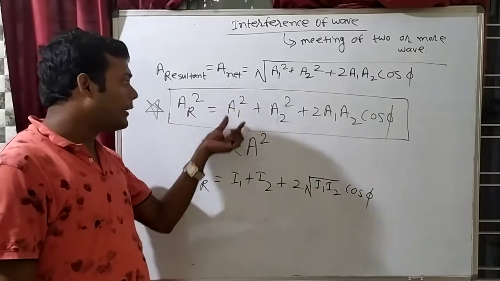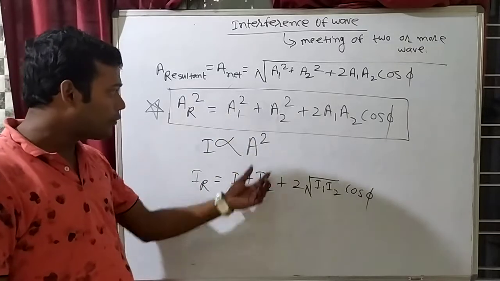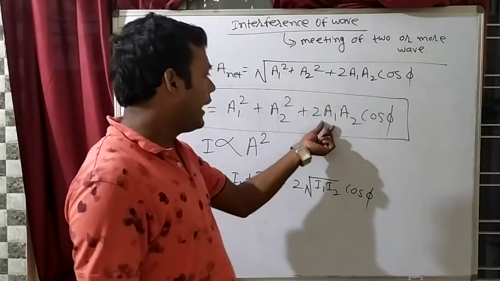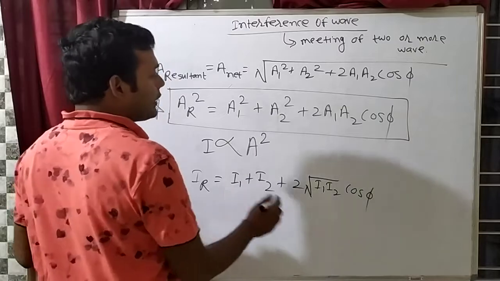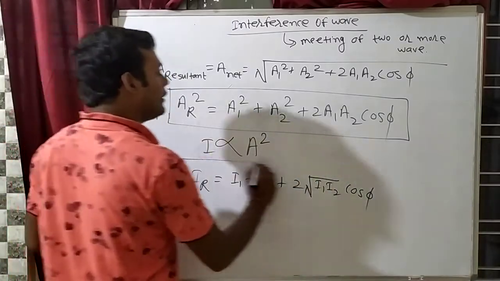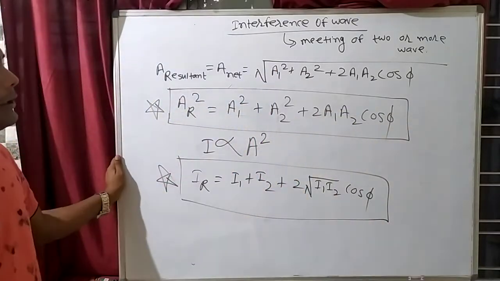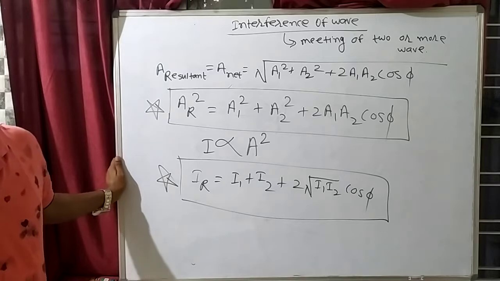A1 ka square, on the place of A square I have to write I, but this is A1, so this will be I1, this will be I2 plus 2 root I1 root I2 cos phi. Clear? So this is the equation of intensity and this is the equation of amplitude. So all this formula you have to understand.